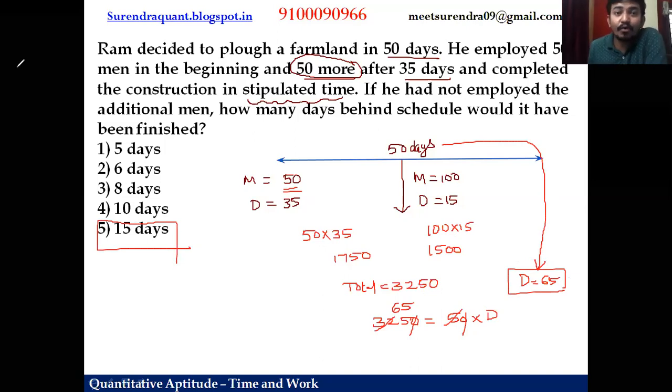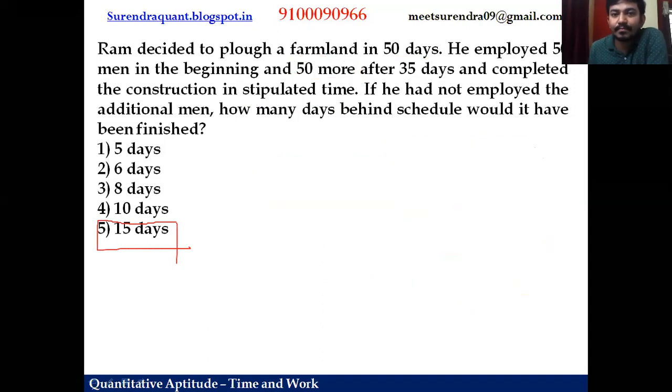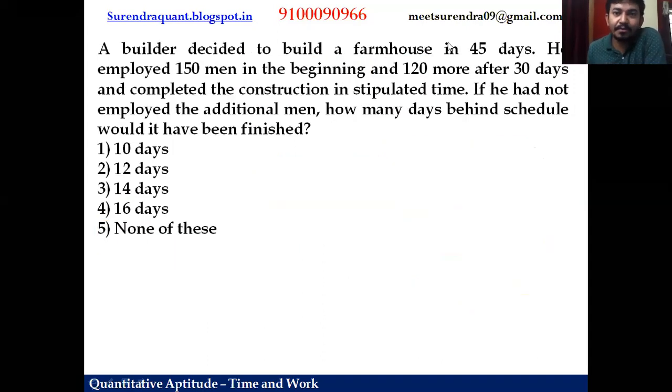I hope you got it. We have one more question of this type, so let us do it to get more practice. Now, last question of this video. A builder decided to build a farmhouse in 45 days. He employed 150 men in the beginning and 120 more after 30 days and completed the construction in the stipulated time. If he had not employed these additional men, how many days behind the schedule would it have been finished? Now we request you to pause the video and try on your own. If not, you can watch it.